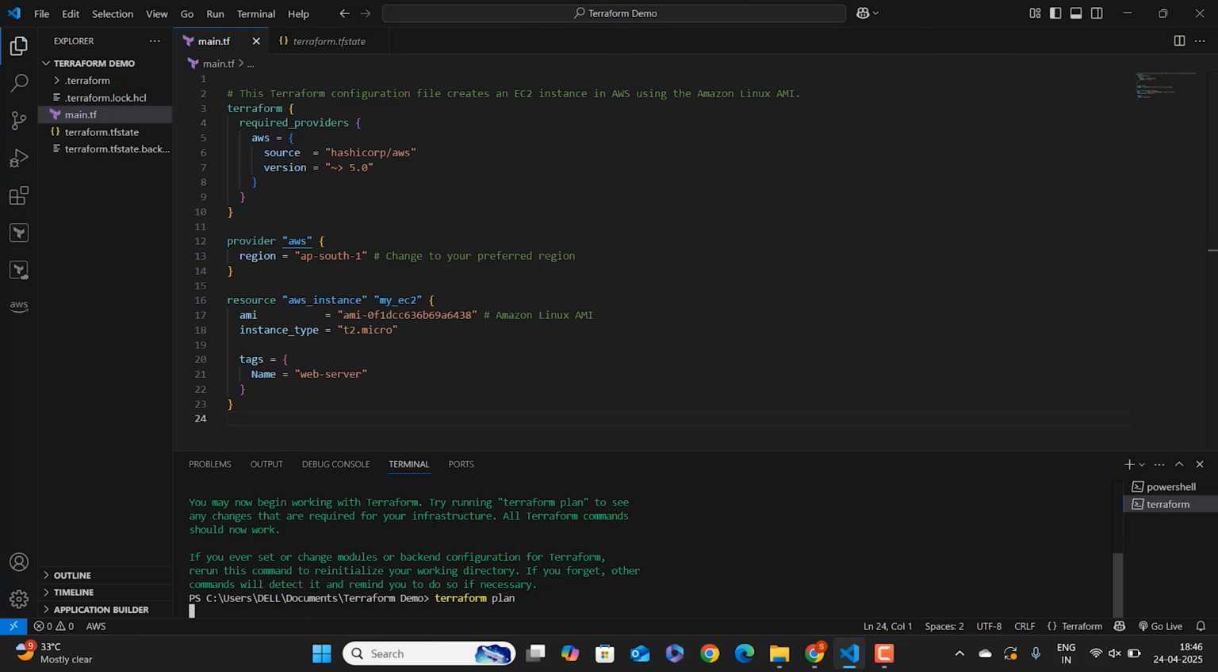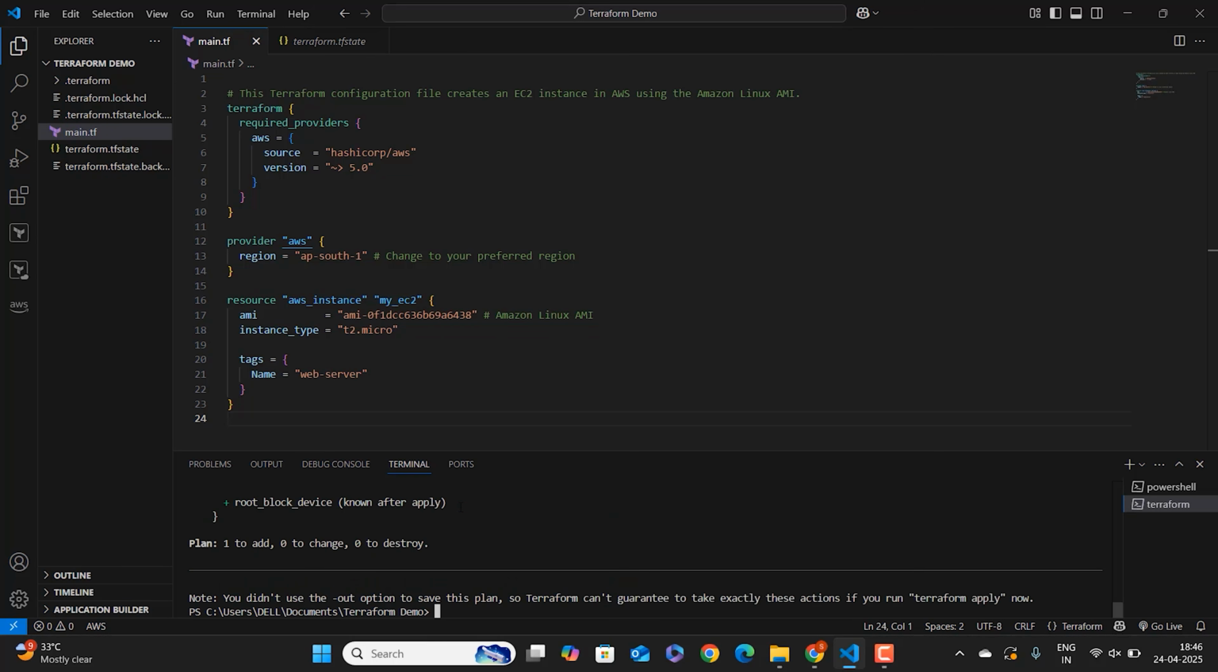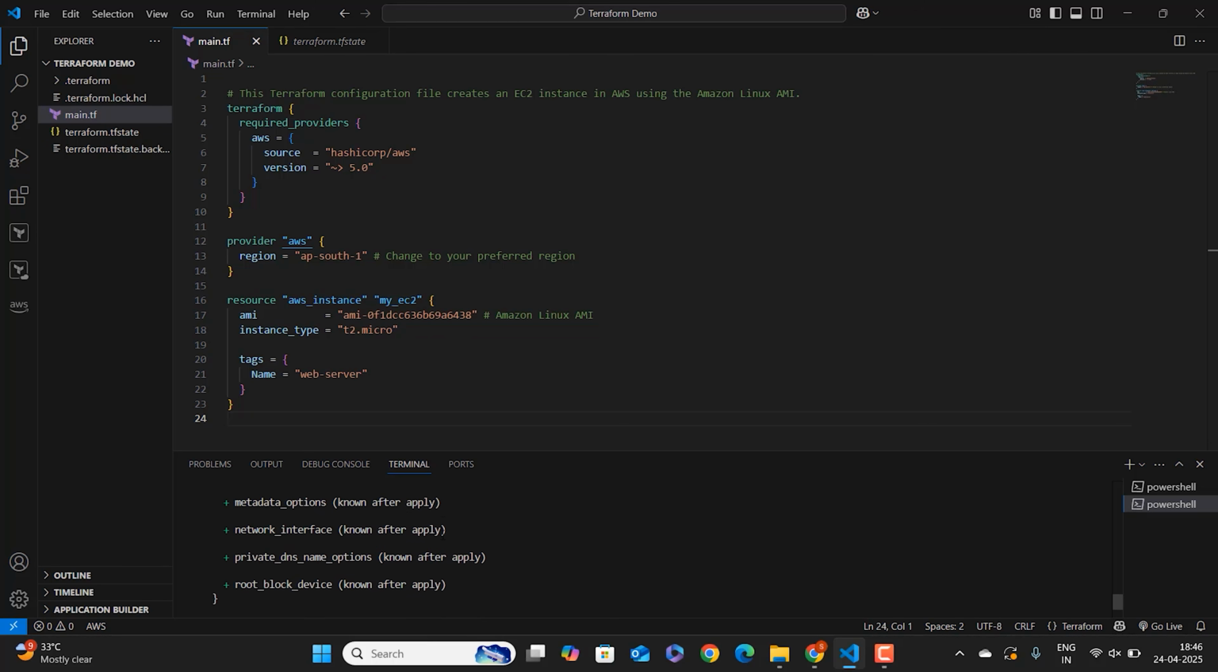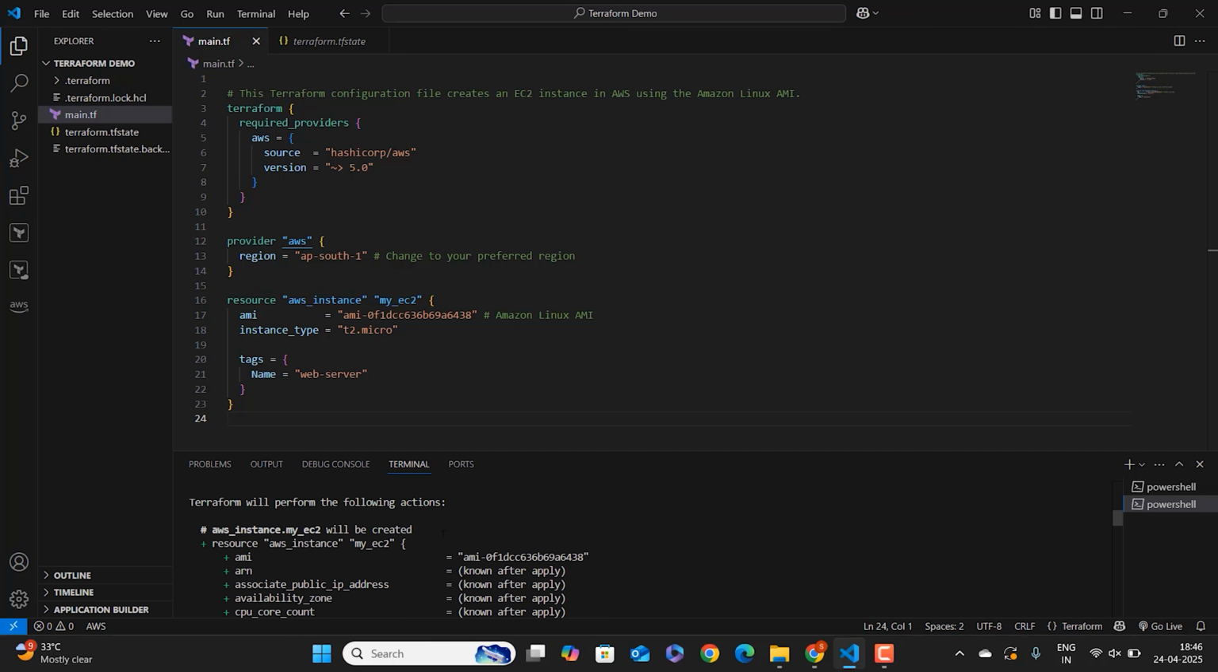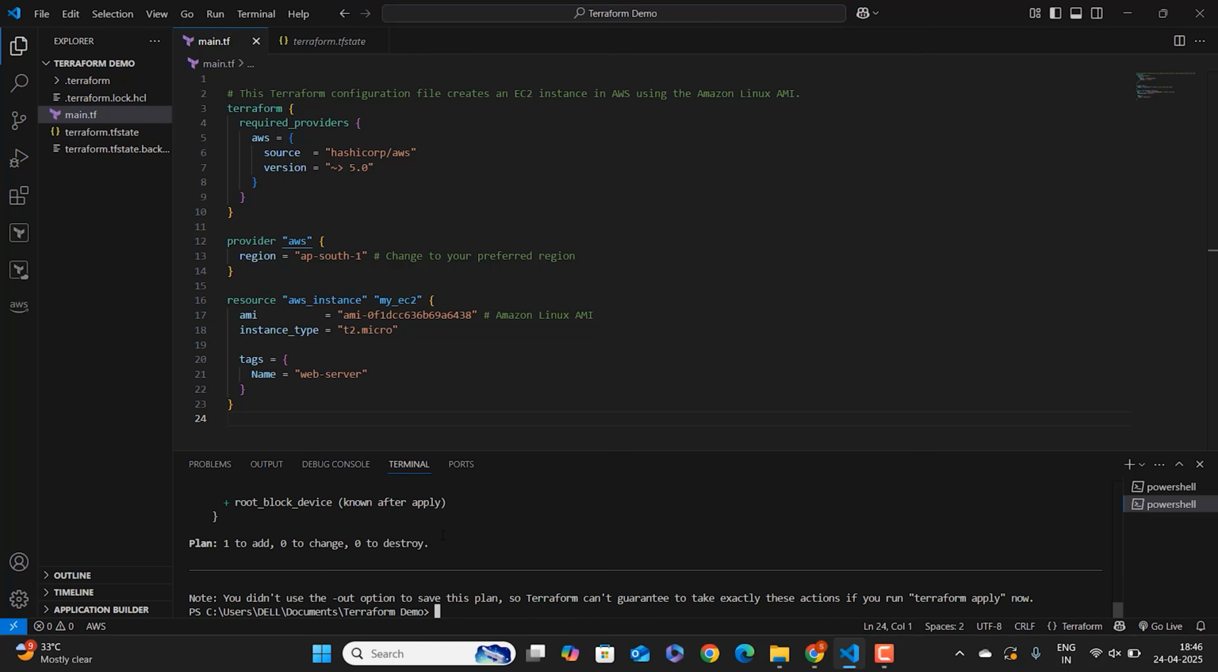Now let's take a look at what will happen and what changes it is going to perform behind the scenes with the command terraform plan. So these are all the changes it will perform behind the scenes. Now that we have verified the changes, let's move forward with the terraform apply.